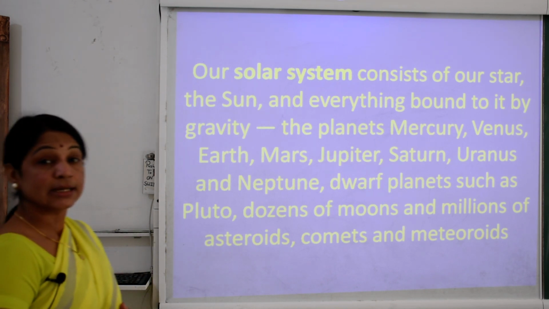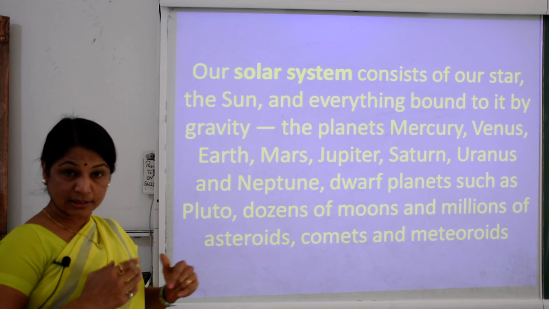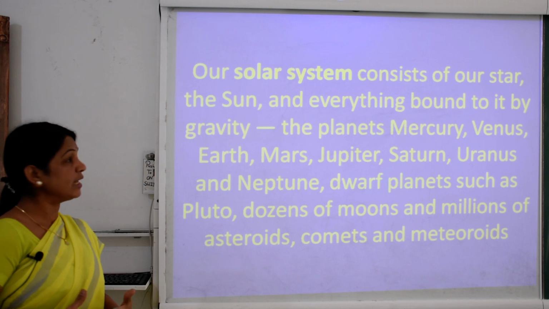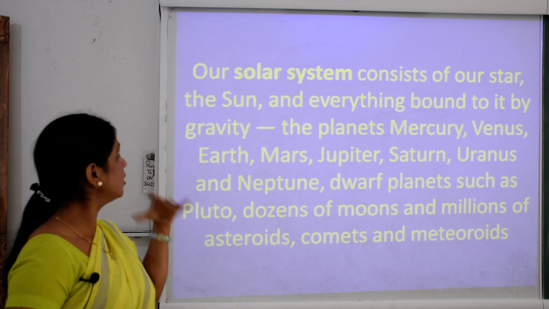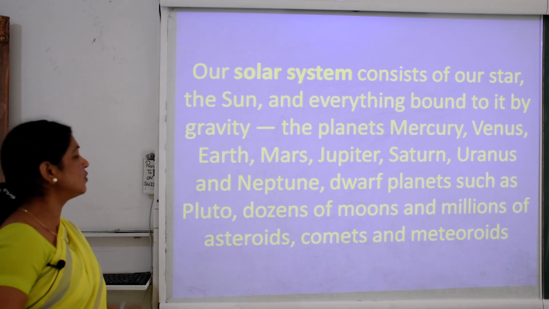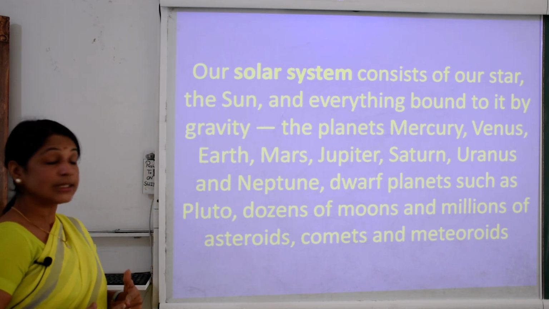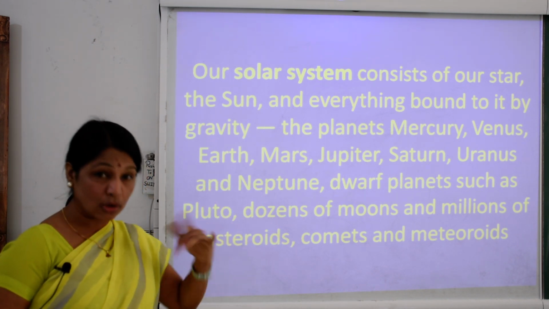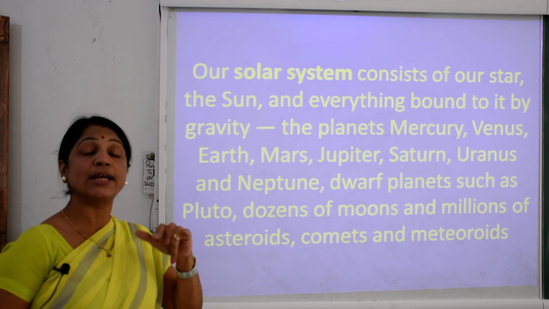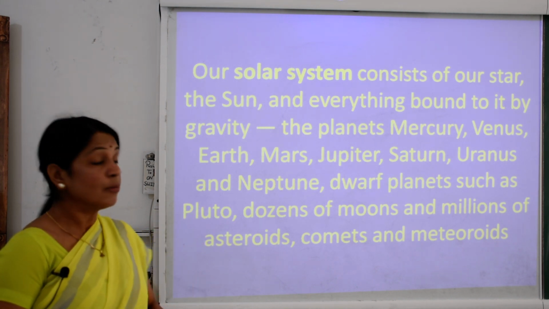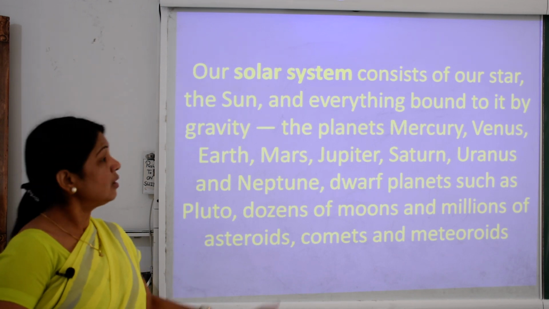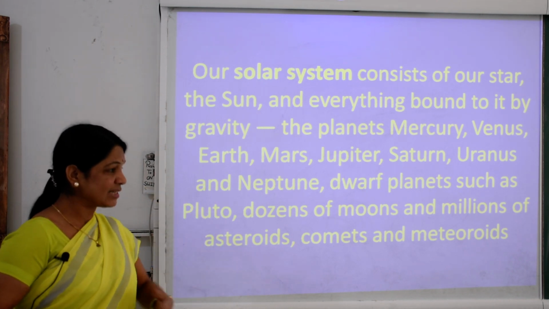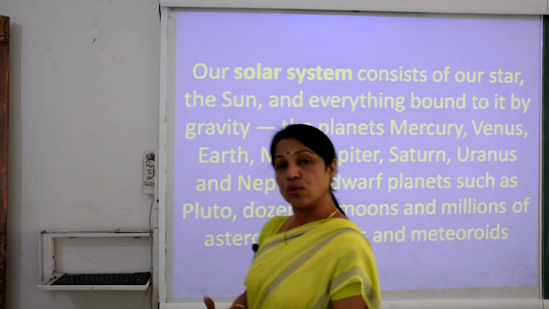Our solar system consists of our star, the sun, and everything bound to it by gravity: the planets Mercury, Venus, Earth, Mars, Jupiter, Saturn, Uranus, Neptune, dwarf planets such as Pluto, and dozens of moons. Not just one moon; we can only see one moon from Earth, but dozens of moons belong to the different planets, and millions of asteroids, comets and meteoroids are in the solar system.